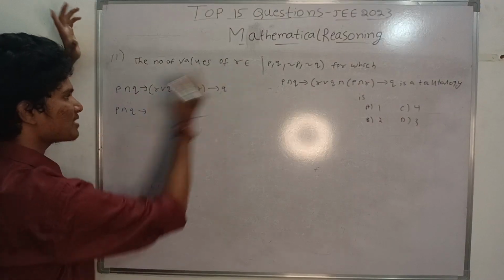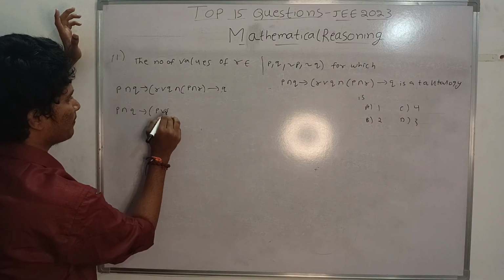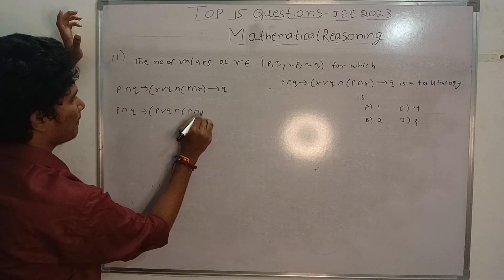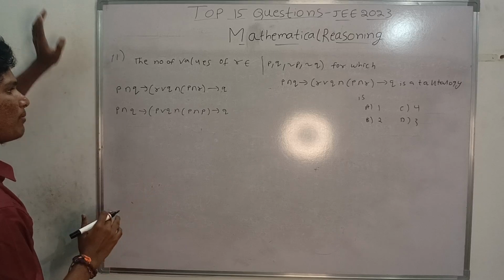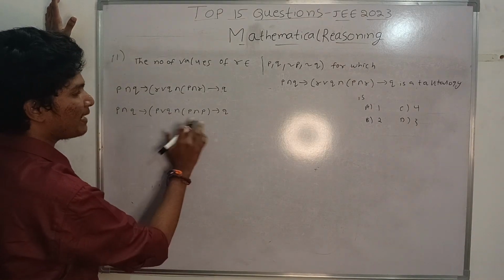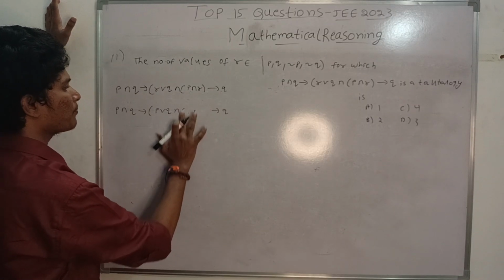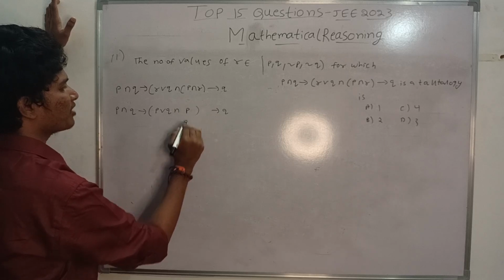In R's place I am substituting P. I am checking. Before applying the truth table, first solve this thing. What is P and P? It is P only, na? It is P only.